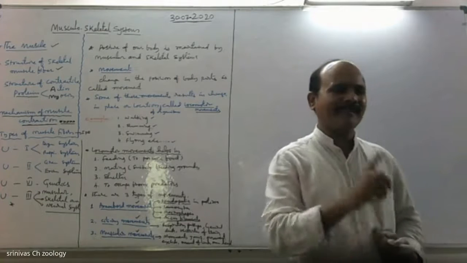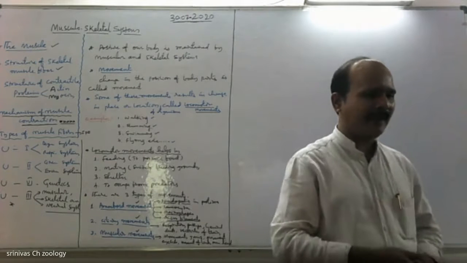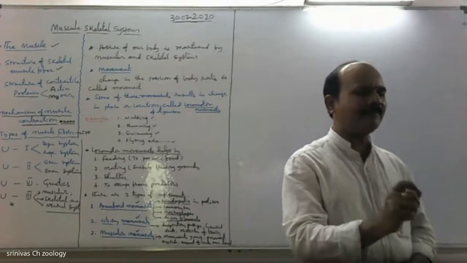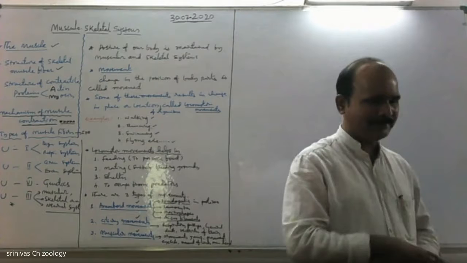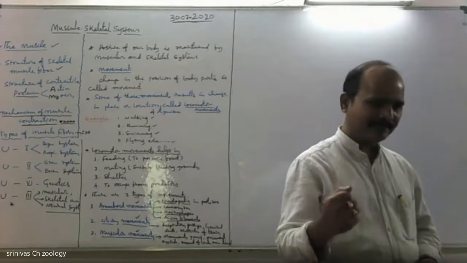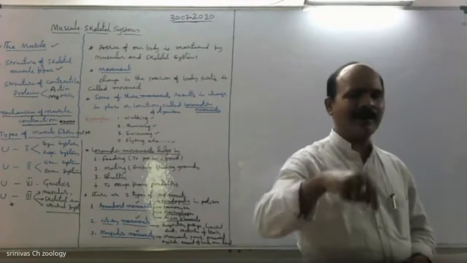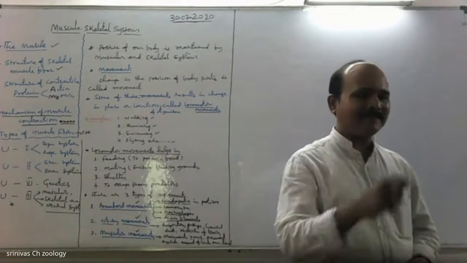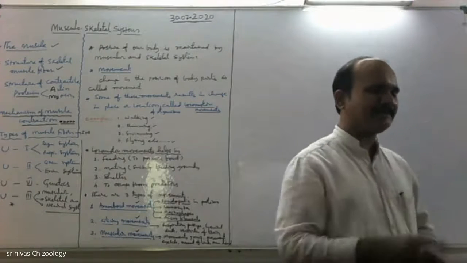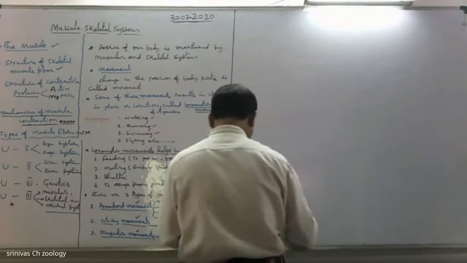The muscle is formed by bundles of fascicle, and the fascicle is formed by bundles of muscle fiber. The muscle fiber is formed by bundles of myofibrils or myofilaments. Once again, muscle is formed by bundles of fascicle. The fascicle is surrounded by a connective tissue sheath called fascia, and then fascicle is formed by bundles of muscle fiber, and the muscle fiber is formed by myofibrils or myofilaments. Let us see the diagram, the muscle.